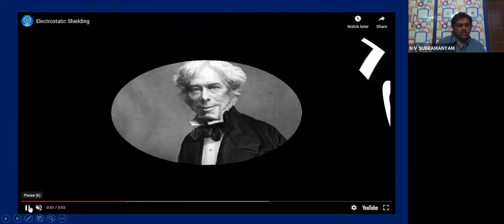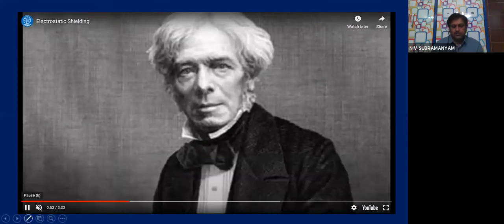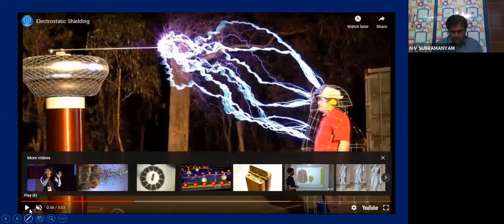Children, in 1836, Faraday designed a metallic cage, which is preventing the entry of electromagnetic fields, and it is known as Faraday cage. What is that known as? Faraday cage. See here. What are you seeing? A Faraday cage.